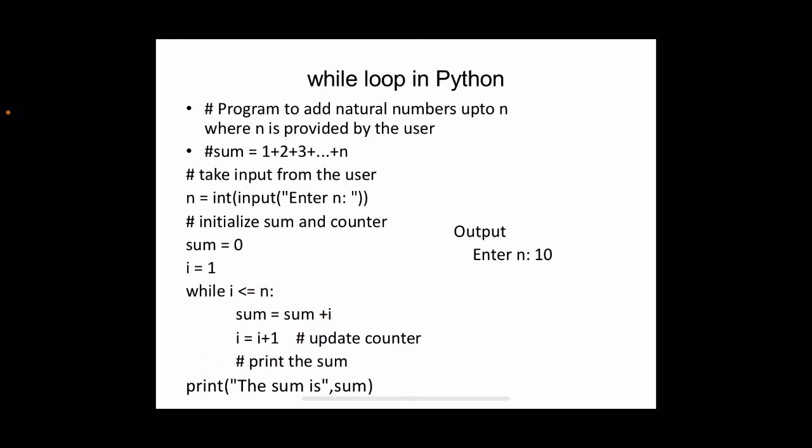Okay. So the next statement is this print statement. Print the sum is the value of sum, that is 55. That will be displayed on the screen. So this is how the loop proceeds.